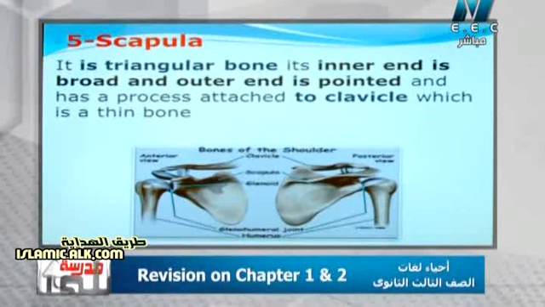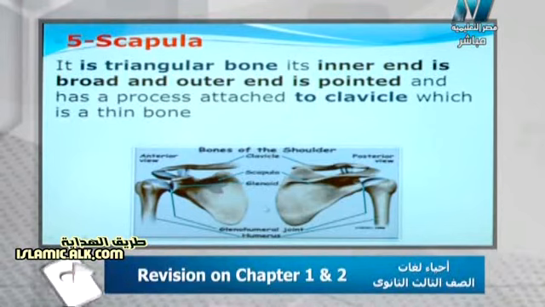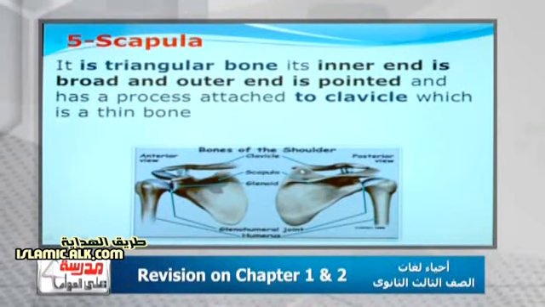خلينا فاكرين the scapula containing a cavity called the glenoid cavity, where the head of the humerus fits to form the shoulder joint. يبقى shoulder joint ده the articulation between the head of the humerus bone with the glenoid cavity, which acts as a part of the scapula bone. السؤال اللي بعده بيقول لنا the cartilages.